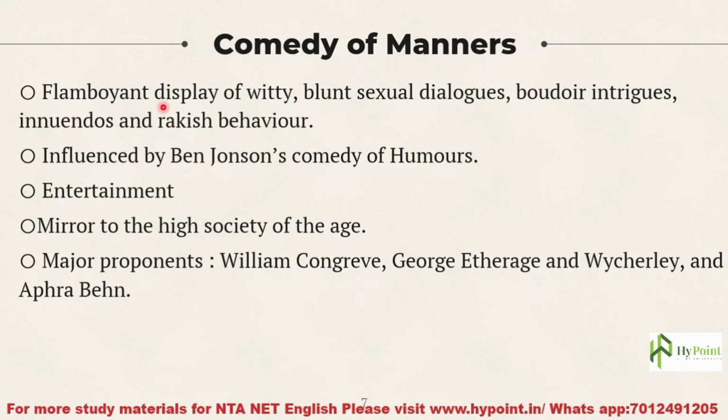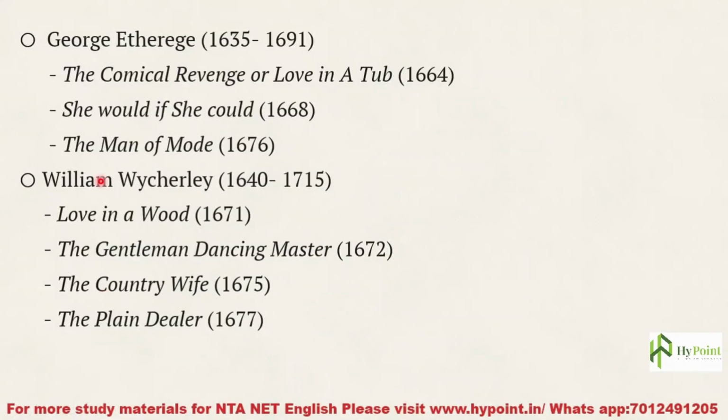So these were some of the characteristics, as well as major proponents of comedy of manners, and some details related to comedy of manners. So let's see some of the major works of these major proponents. George Etherege, who lived from 1635 to 1691, has written certain major works in the genre comedy of manners. They are The Comical Revenge or Love in a Tub, published in the year 1664.